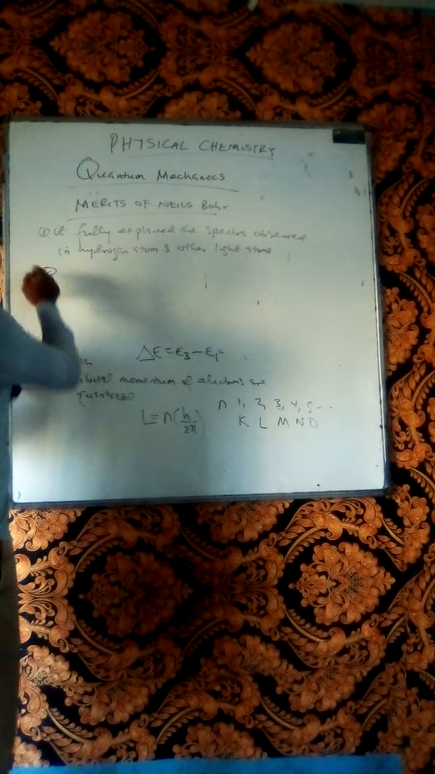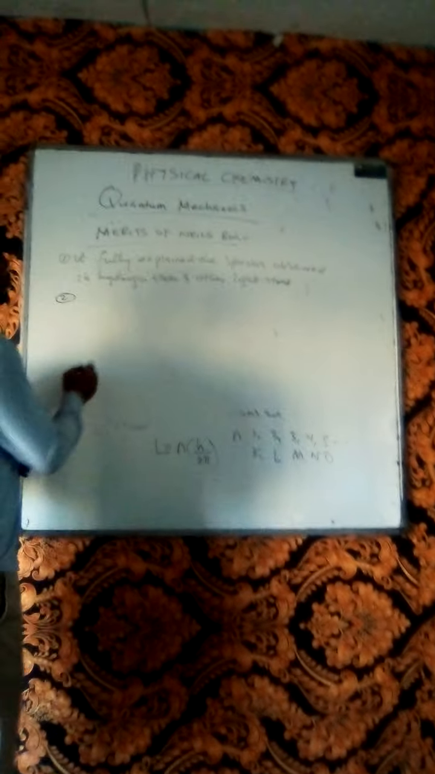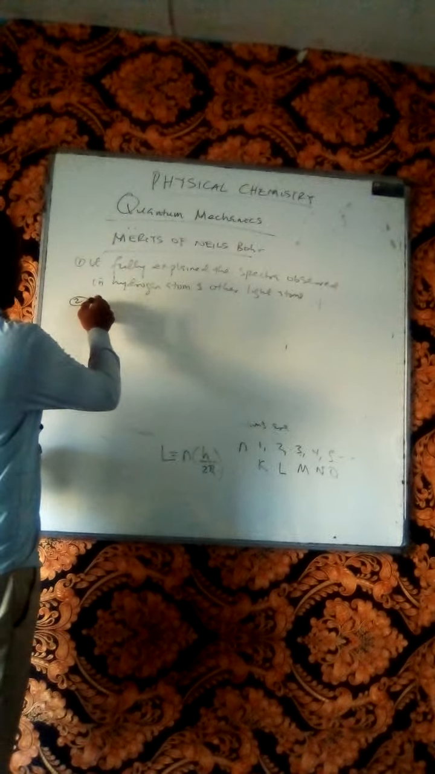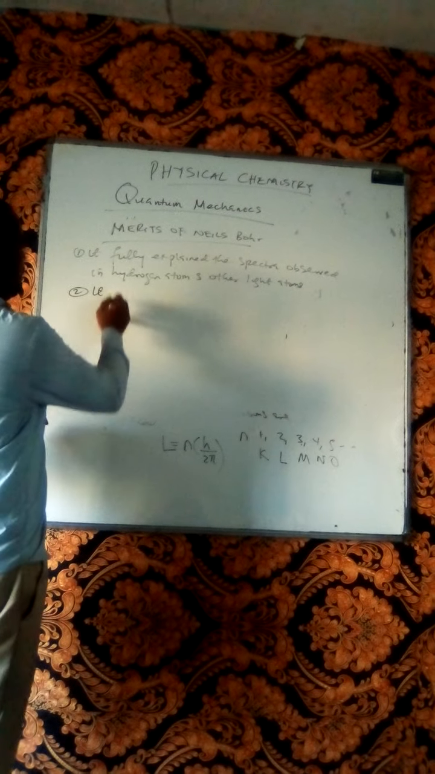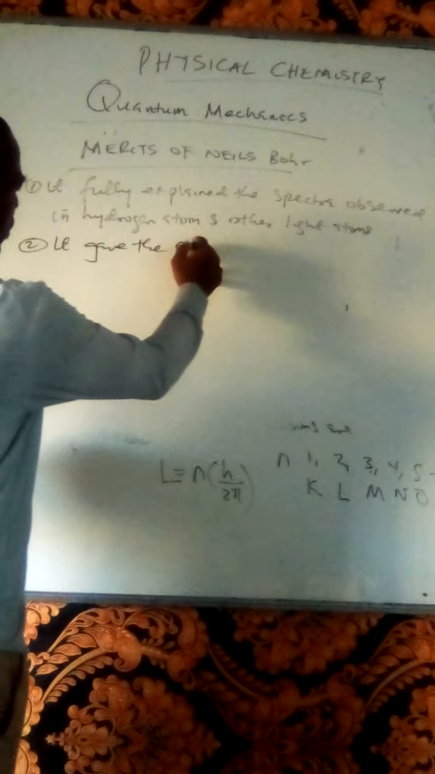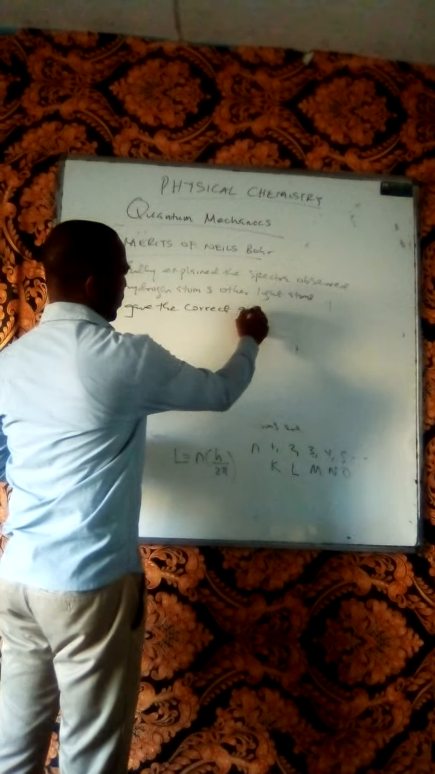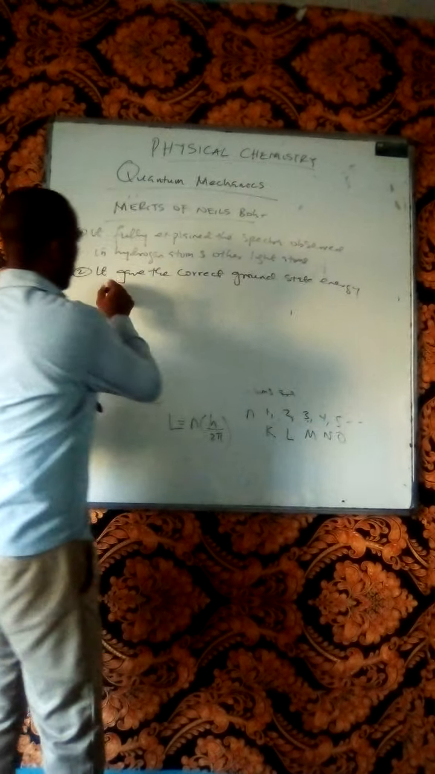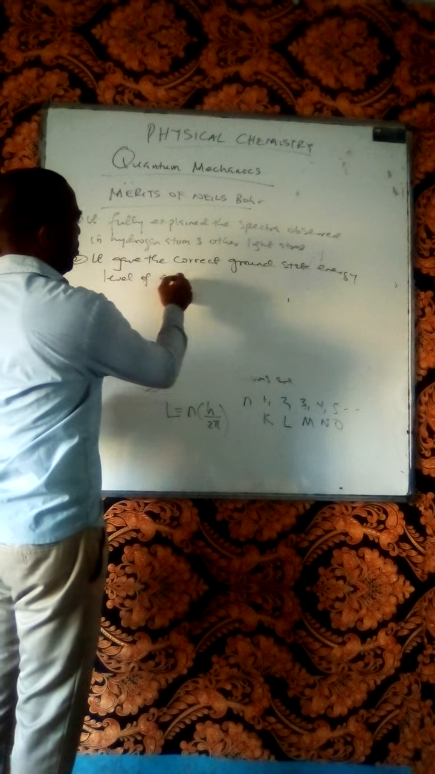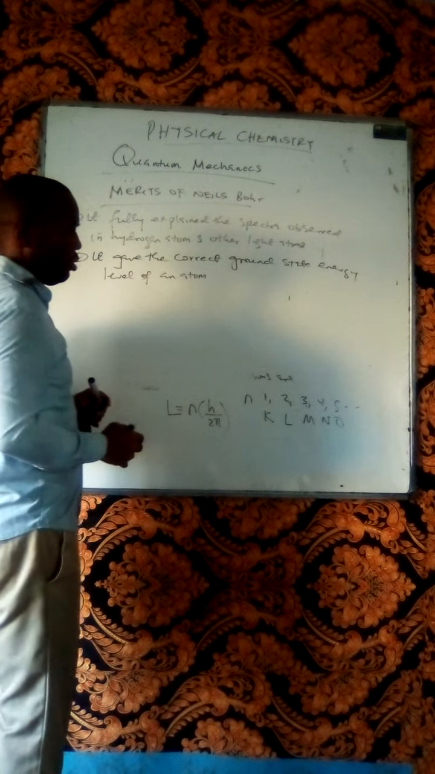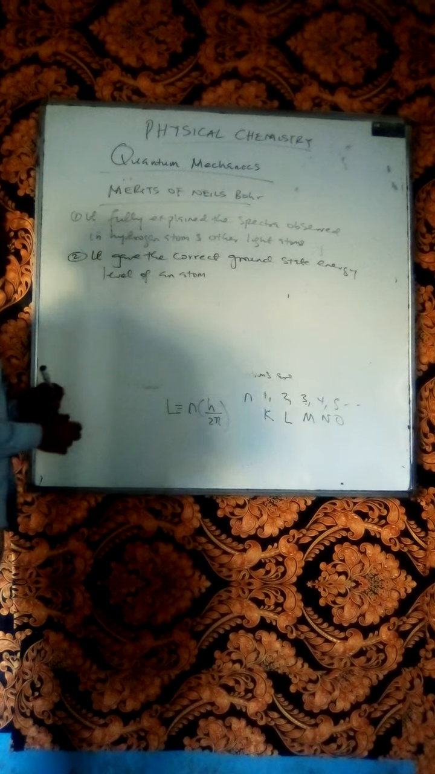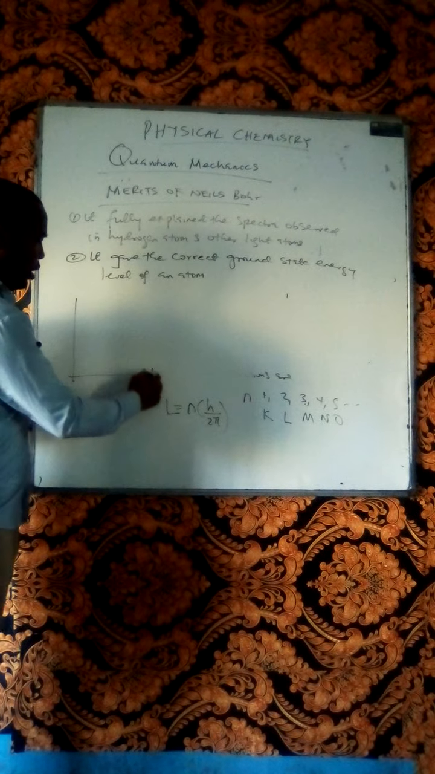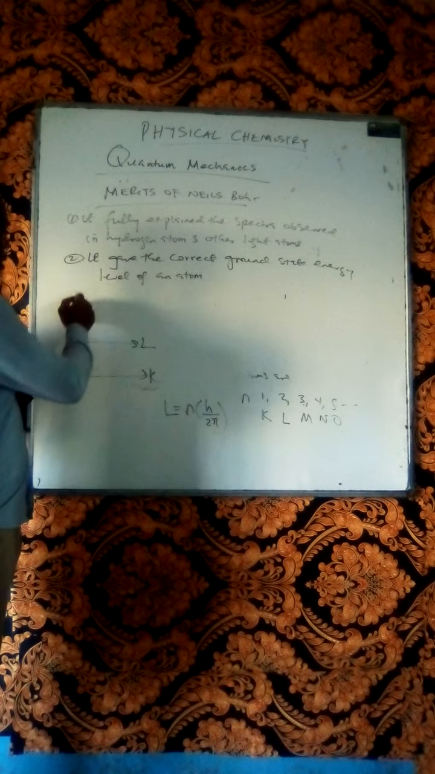Second one is it gave the correct ground state energy level of an atom. So, for instance, we have the K shell, the L shell, and the M shell. The ground state remains the lowest energy level of the atom.